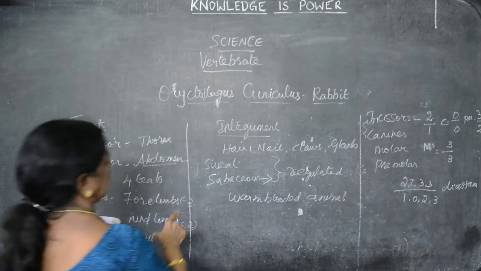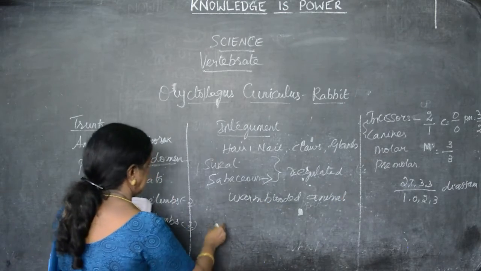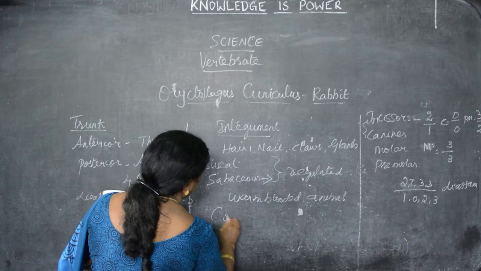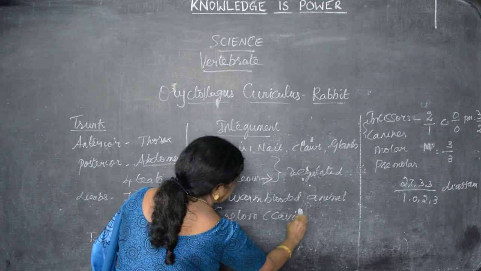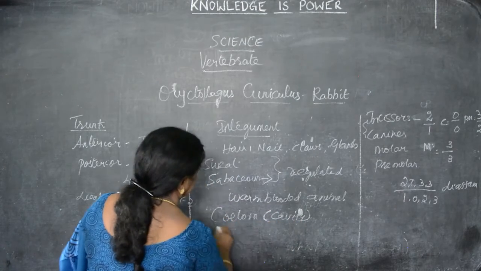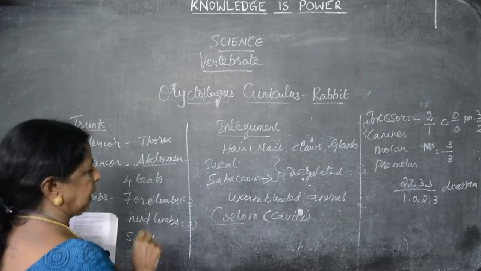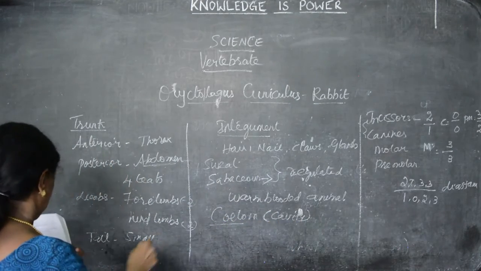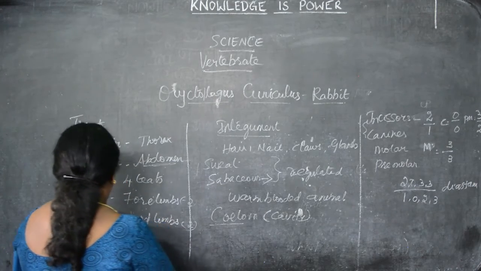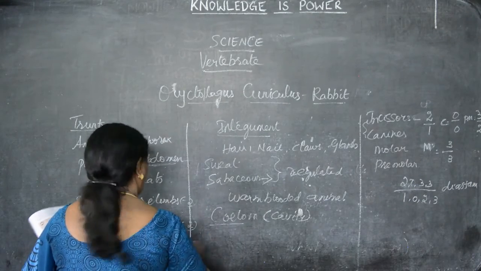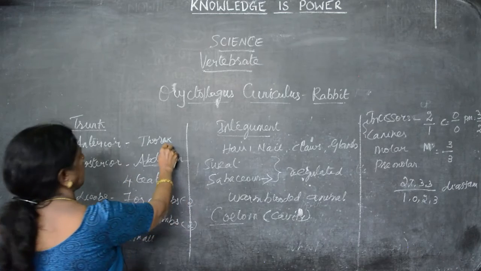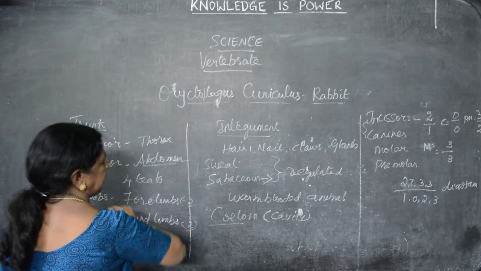Then there is the coelom, which means the body cavity. Animals which have a cavity are known as coelomate animals. A rabbit has a real coelom, a real cavity, so it is known as a coelomate animal. The body can be divided into thoracic and abdominal regions, thorax in the anterior region and abdomen in the posterior.